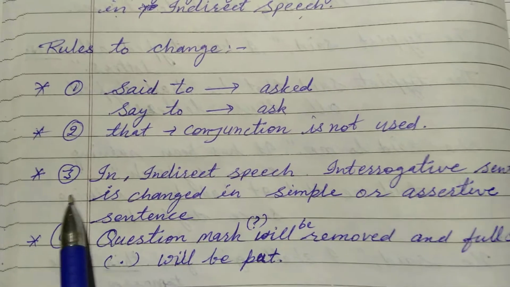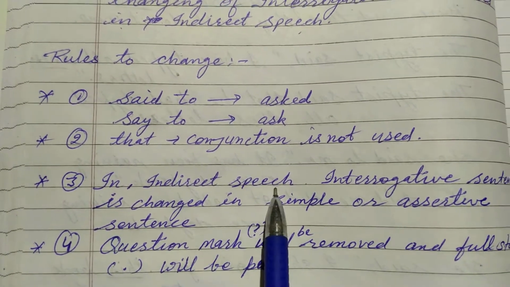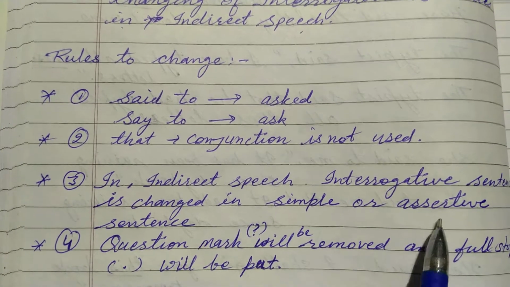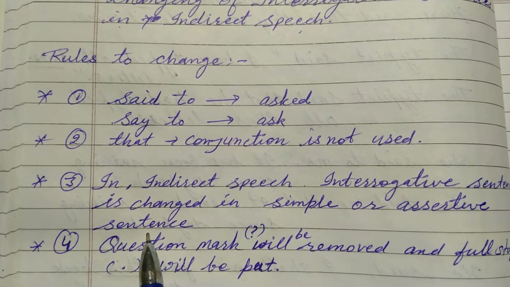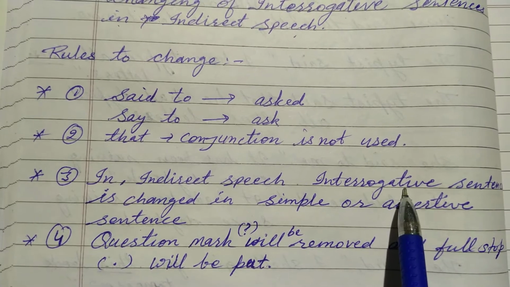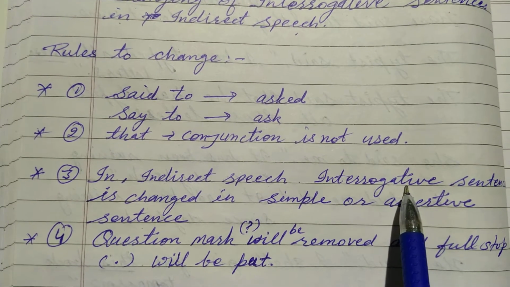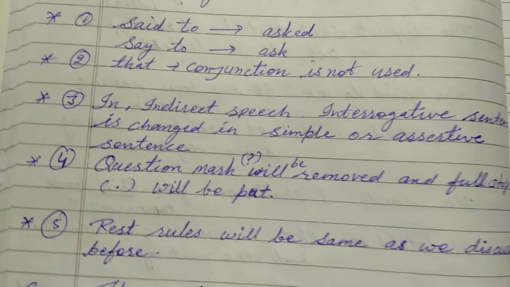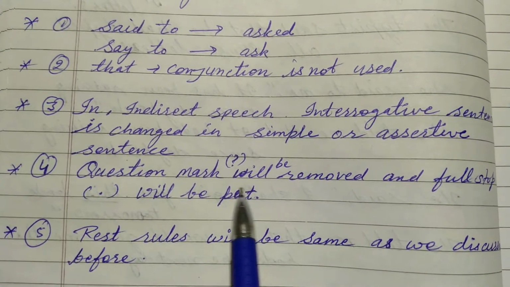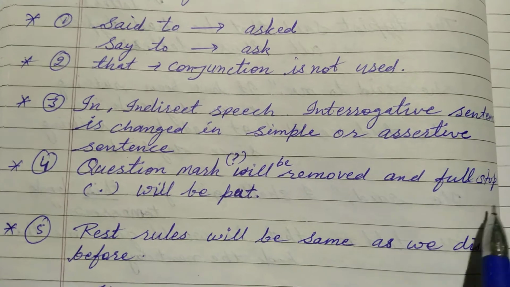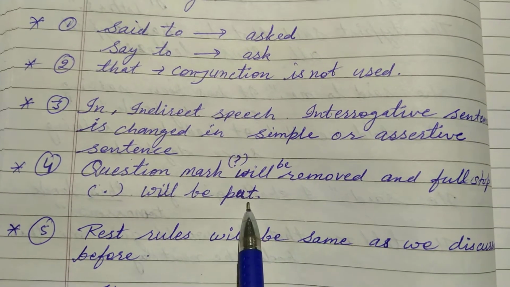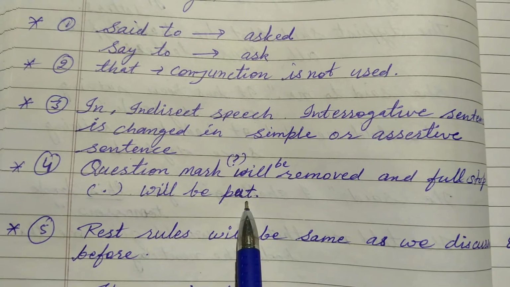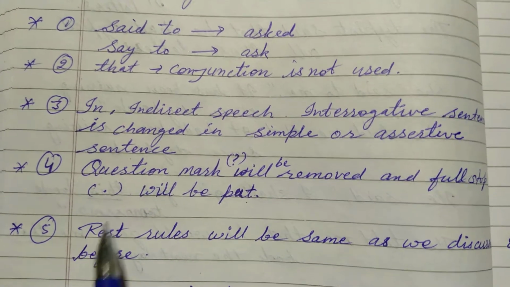Now the third rule is here. In indirect speech, an interrogative sentence is changed into a simple or assertive sentence. It means the interrogative sentence will change into a simple sentence. Next, rule number 4: the question mark will be removed and a full stop will be put.